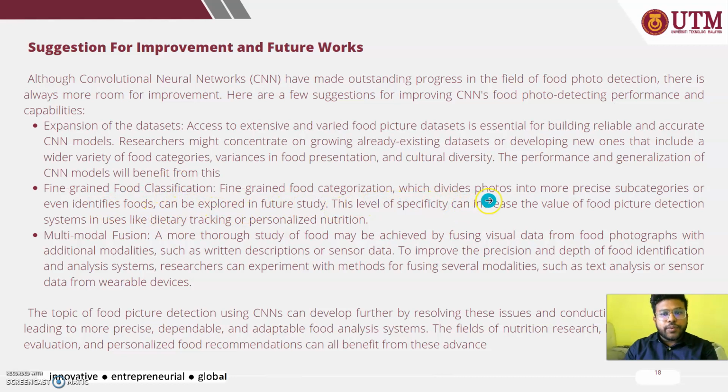So from here we can divide photos into precise subcategories, and even identified foods cannot be explored in future study. This can be done with the fine-grained food classification, and multimodal fusion function can also help to improve the work.